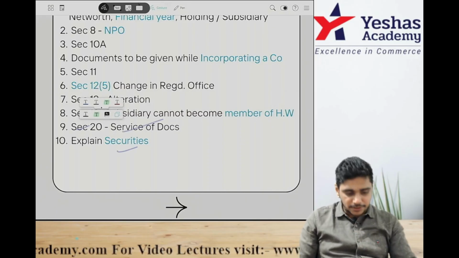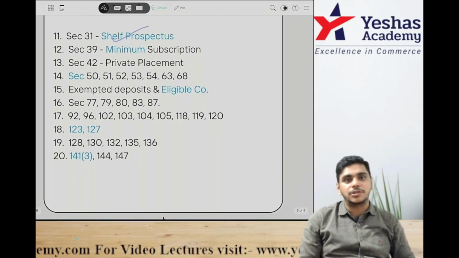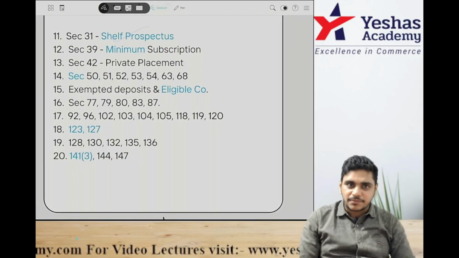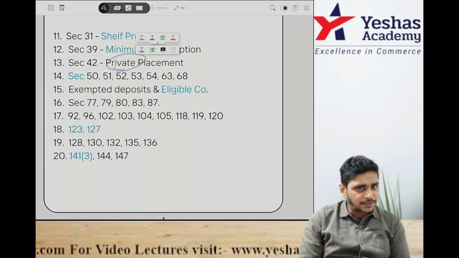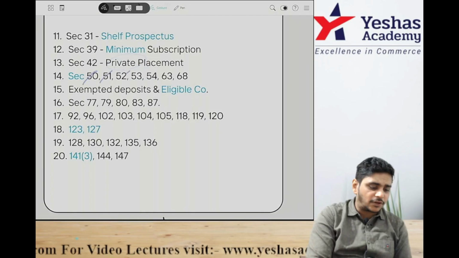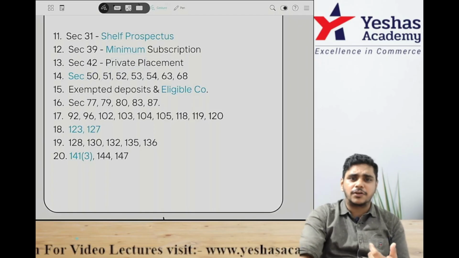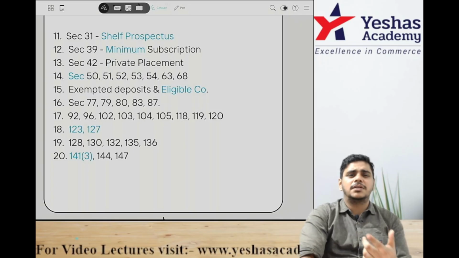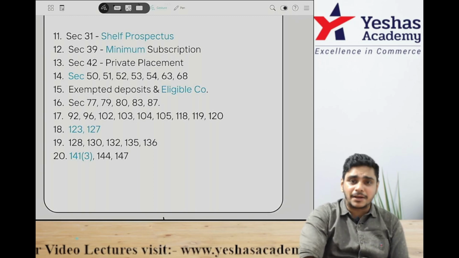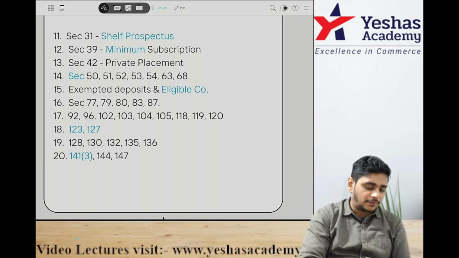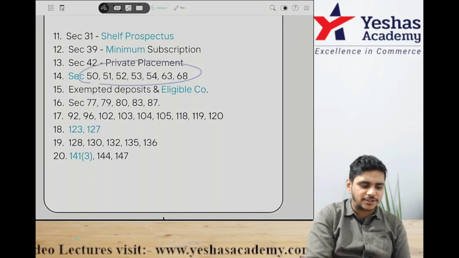What does security mean? Now, in the prospectus chapter, the shelf prospectus MCQ plus definition. Then the minimum subscription concept, Section 39. Section 42 talks about private placements. Then Sections 50, 51, 52, that is calls in advance. 52 securities premium, 53 is discount, 54 sweat equity, 63 bonus, 68 buyback. Then 59 is dividend on face value, nominal value, paid up value. So all this is the shares chapter.